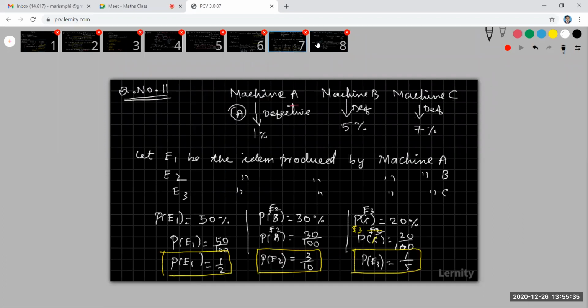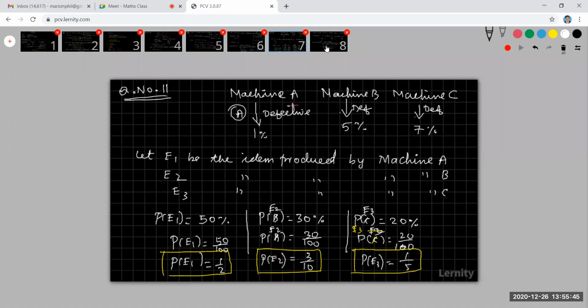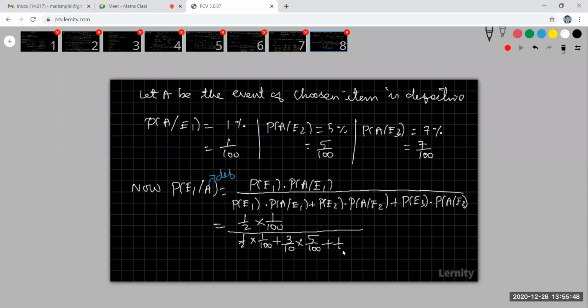What is my probability of E2? My probability of E2 is 3 by 10, and this is 5 by 100, plus my probability of E3 is 1 by 5. 1 by 5 into probability of A given E3 is 7 by 100. Now simplify and tell me the answer for this one.